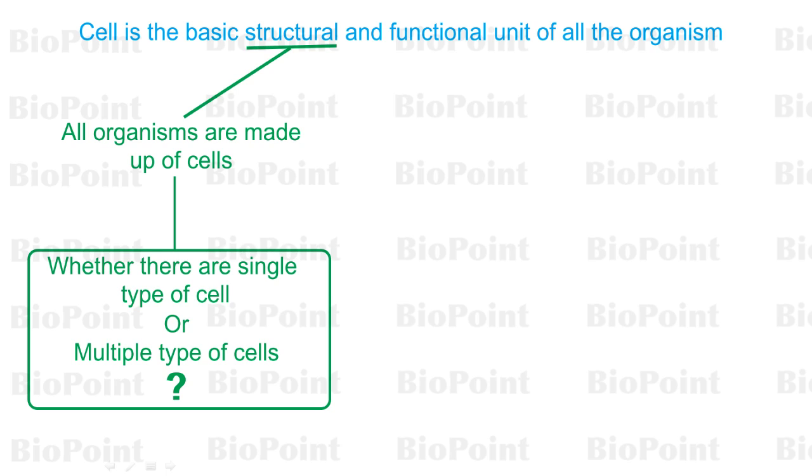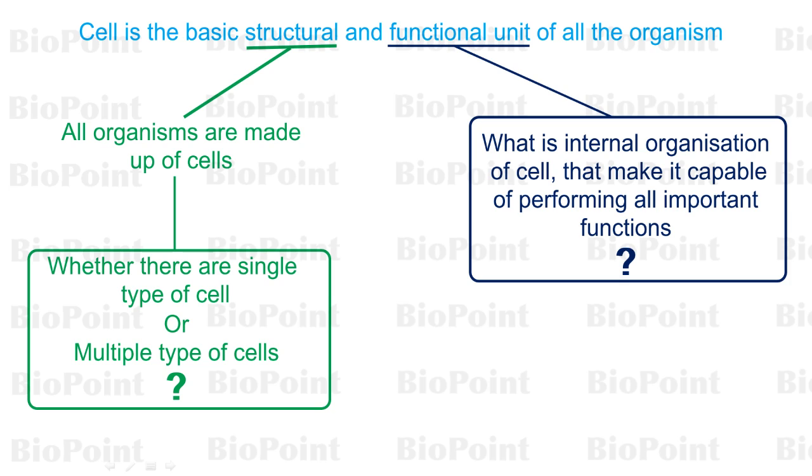Secondly, we have also discussed that cell is basic functional unit. If cell is the basic functional unit of all organisms, then what is the internal organization of the cell that make the cell capable of performing all these functions? So in this video, we will discuss very briefly the different type of cells and what is inside the cell.